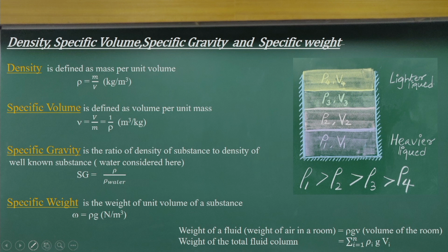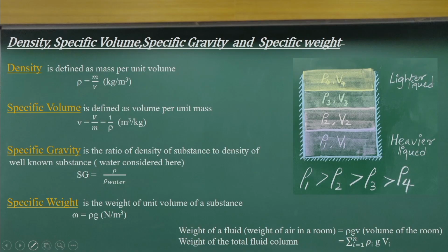That is the reason, as I told earlier, that if I consider a small volume of the fluid and measure its mass, as long as the sampling volume is larger than the limiting volume for the continuum hypothesis, and then take the mass per unit volume, that is the density.